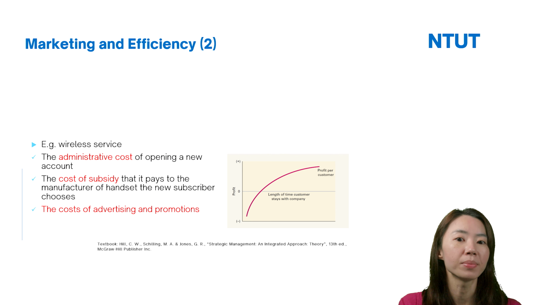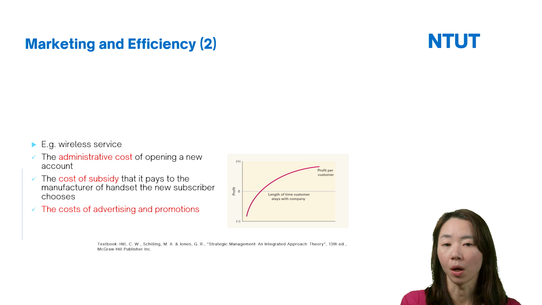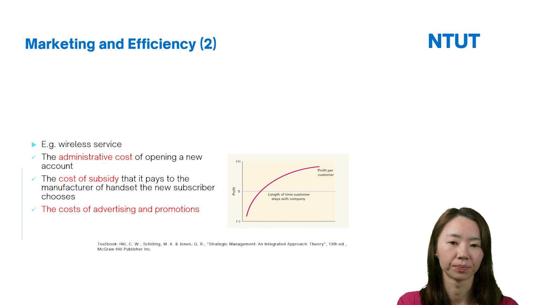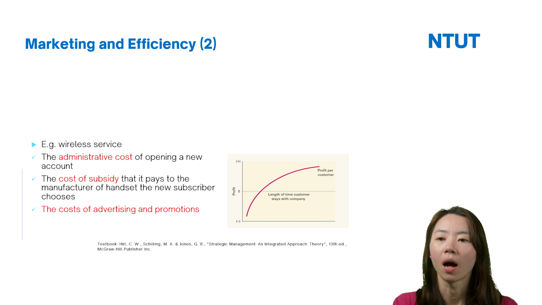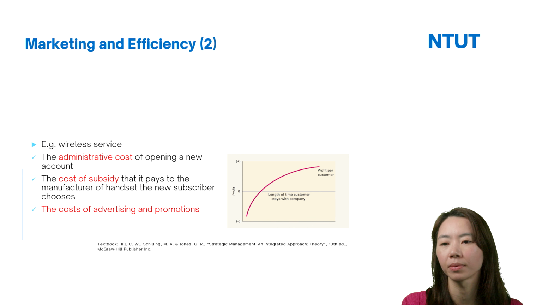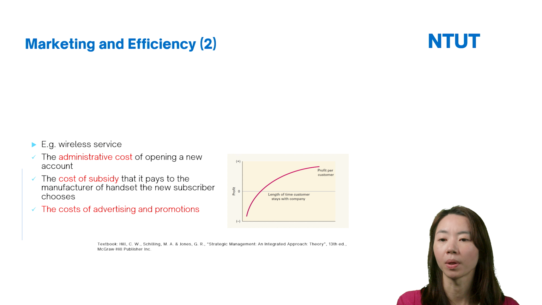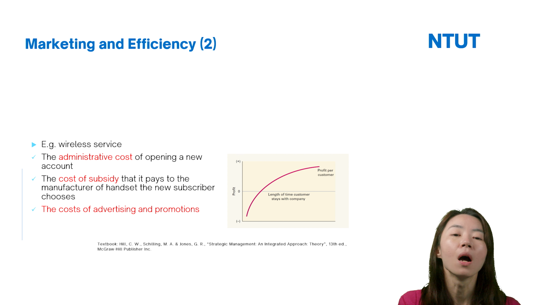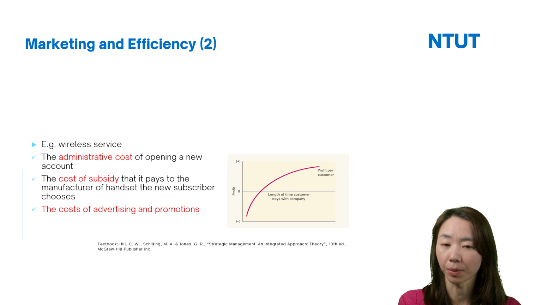So if firms want to acquire new customers, first they have the administrative cost, then the cost of the subsidy paid to the manufacturers of the handset, the new subscriber's choice, and the other one is the cost of advertising and promotions.